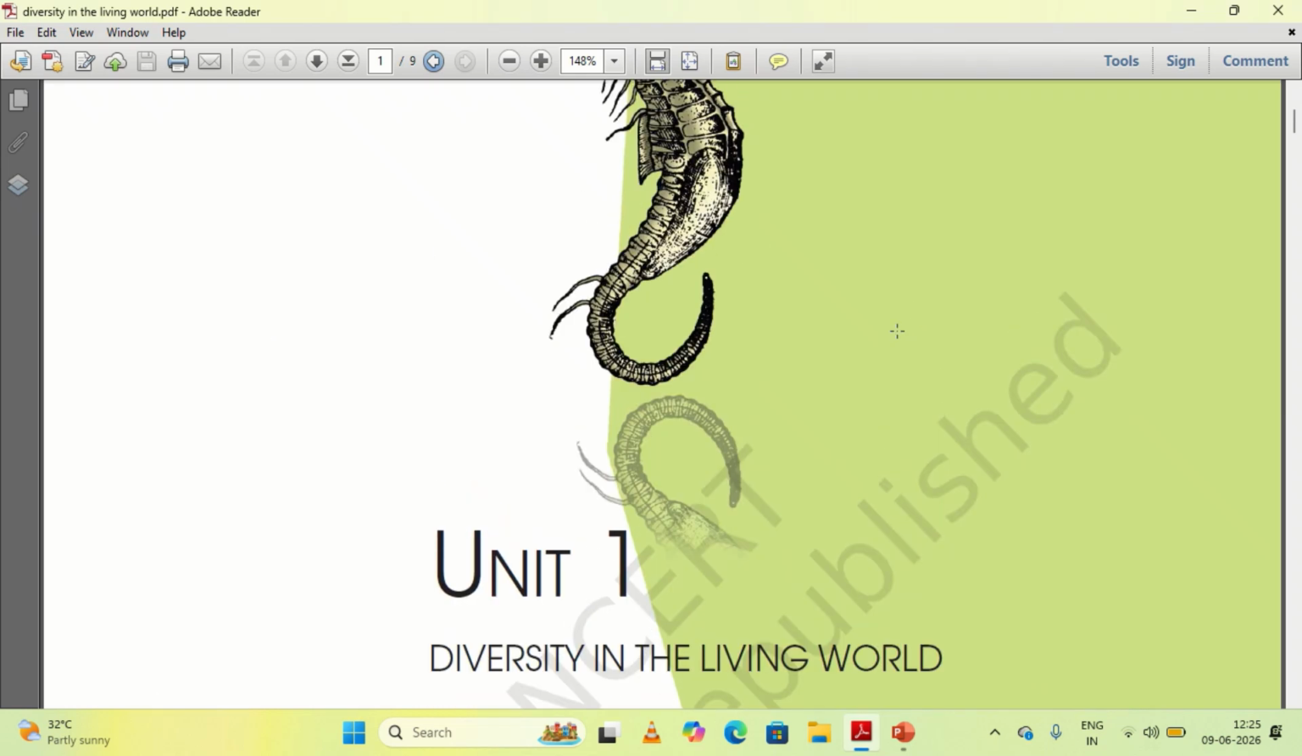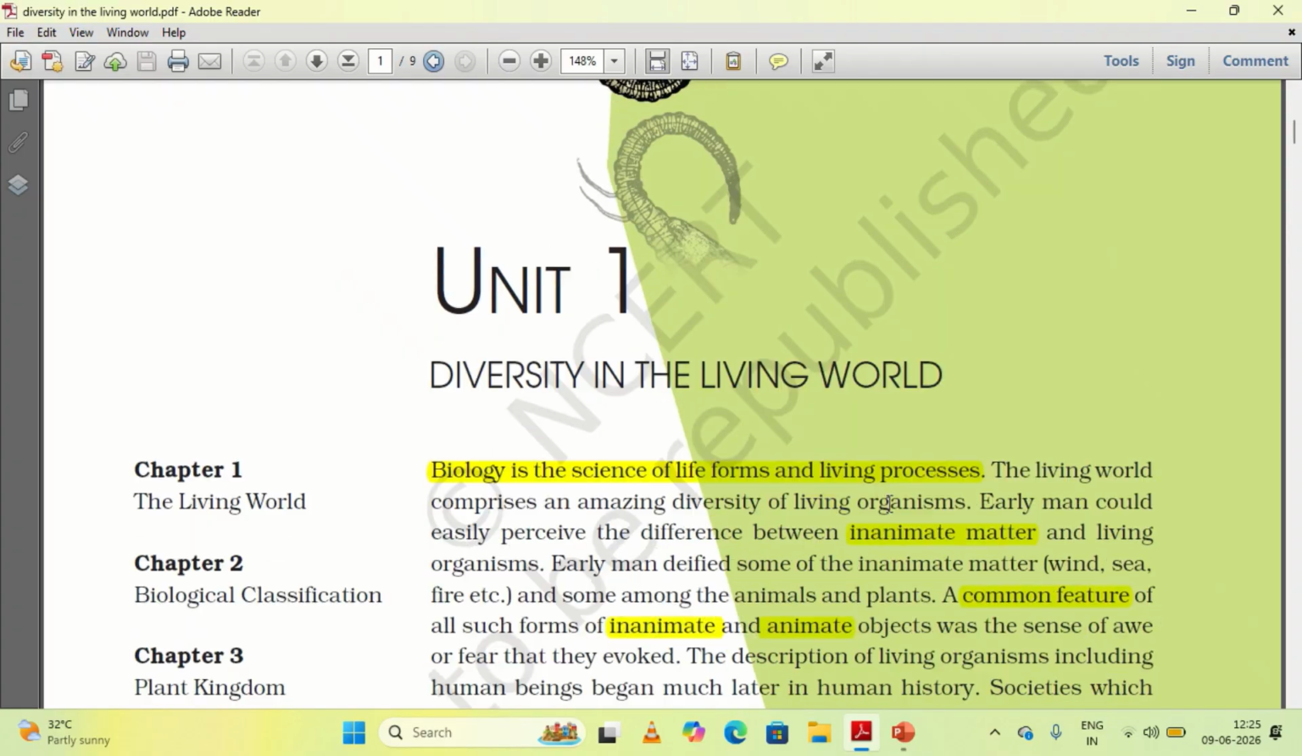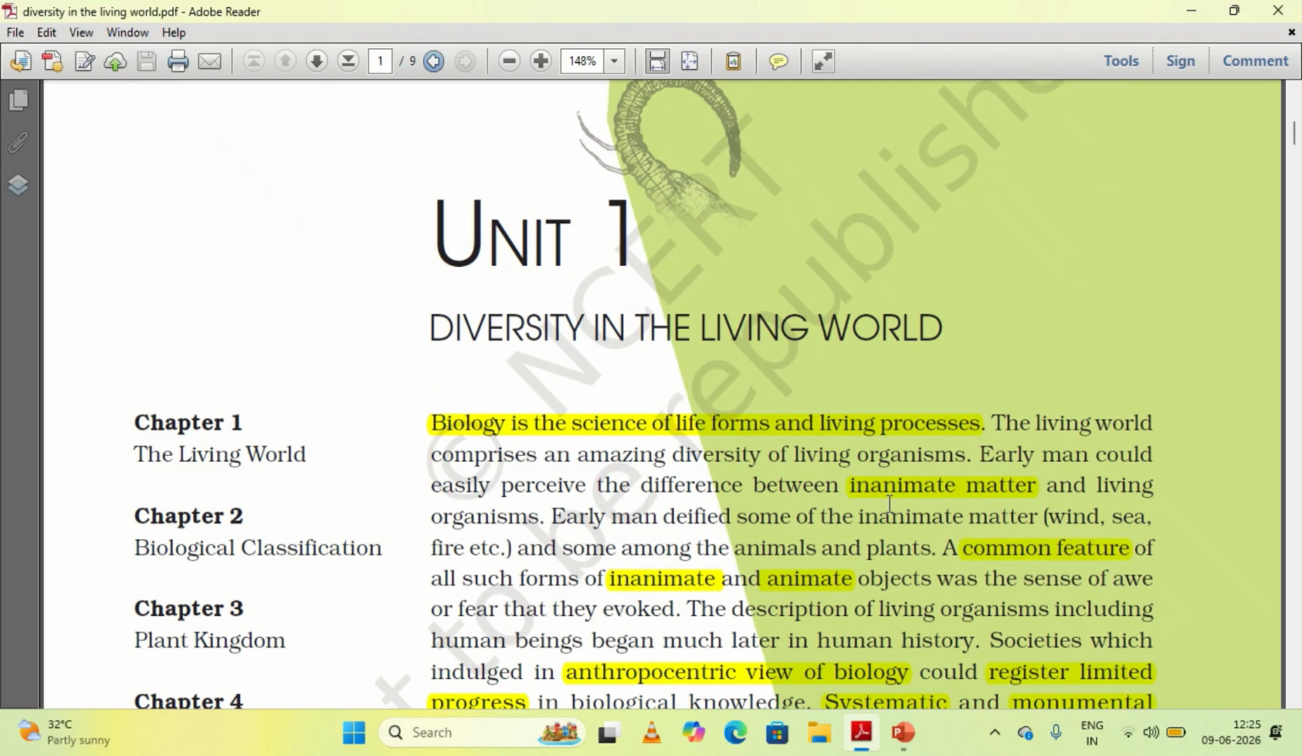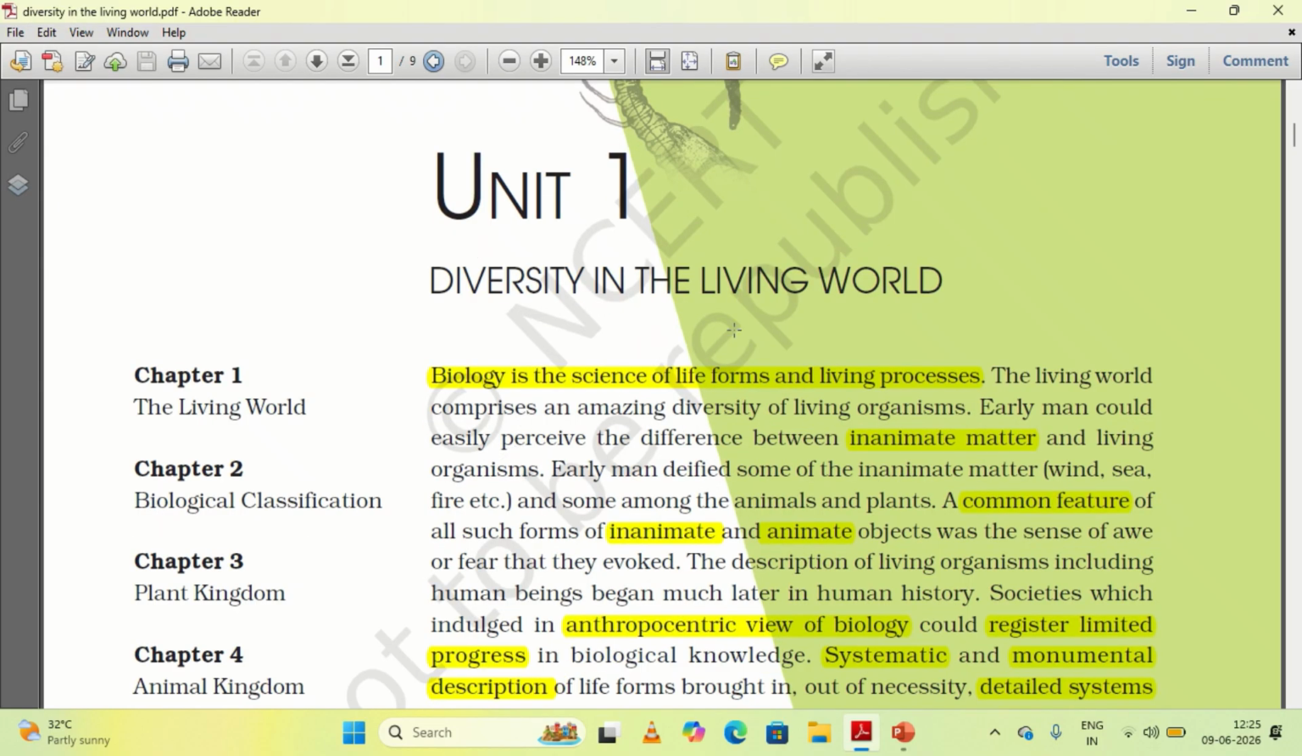Unit 1, Diversity in the Living World. Diversity means how different the living world is. Living world means the world which consists of living organisms.